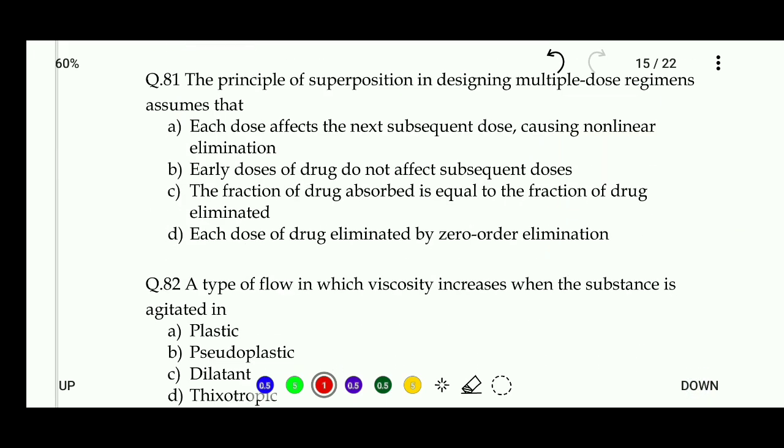Now question number 81. The principle of superposition in designing multiple dose regimen: assume that each dose affects the next subsequent dose, causing non-linear elimination; early dose of drug do not affect subsequent dose; the fraction of drug absorbed is equal to the fraction of drug eliminated; each dose of drug eliminated by zero order elimination. The right answer of this question is early dose of drug do not affect subsequent dose.